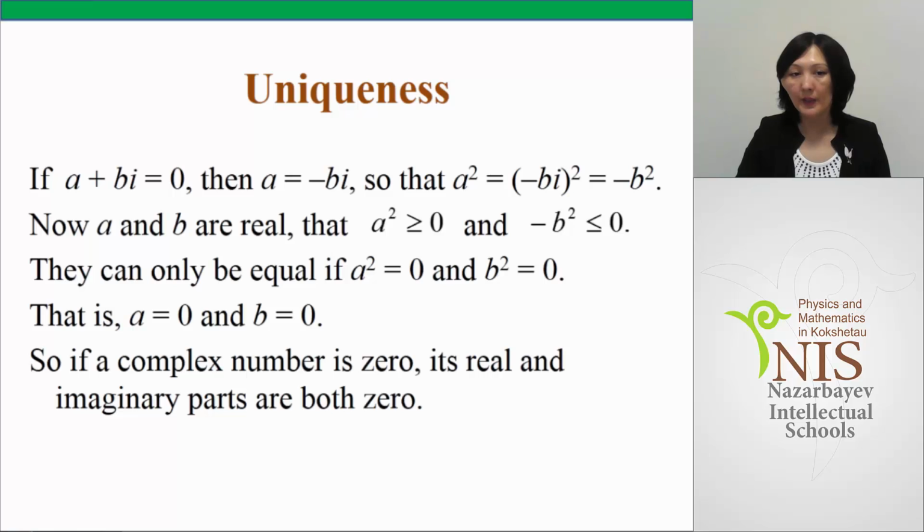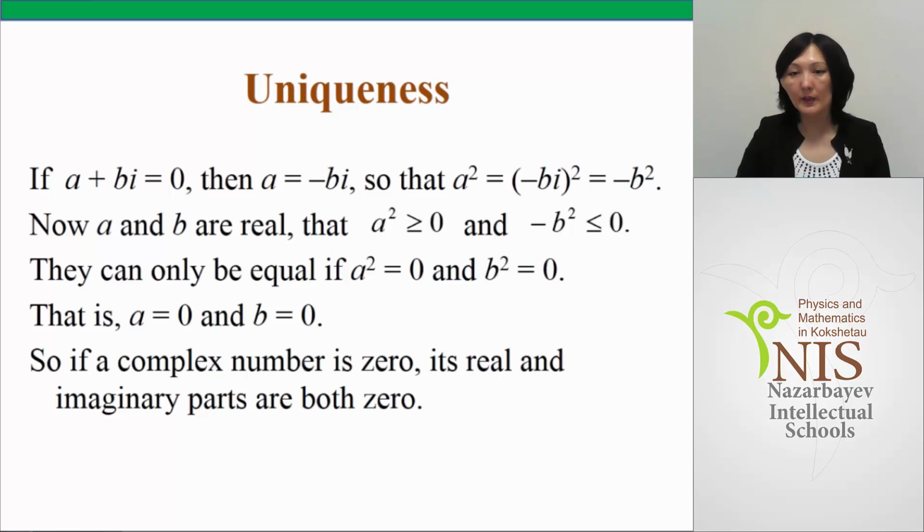Uniqueness. If a plus bi is equal to 0, then a is equal to minus bi. So we can square both sides. a squared is equal to minus bi squared. We know that i squared is equal to minus 1. So a squared is equal to minus b squared. Now a and b are real numbers.